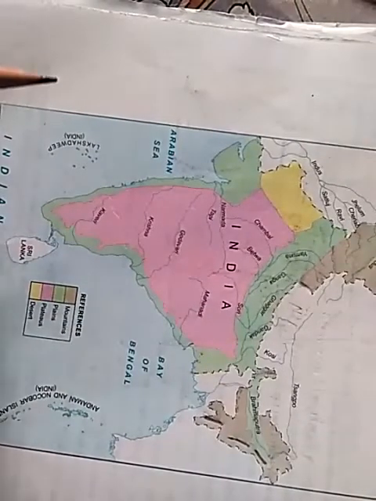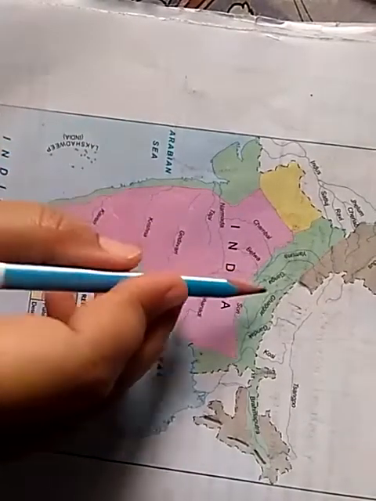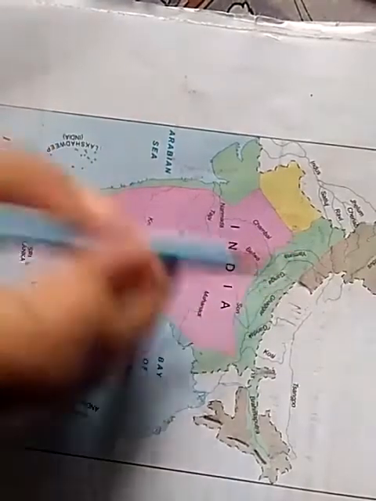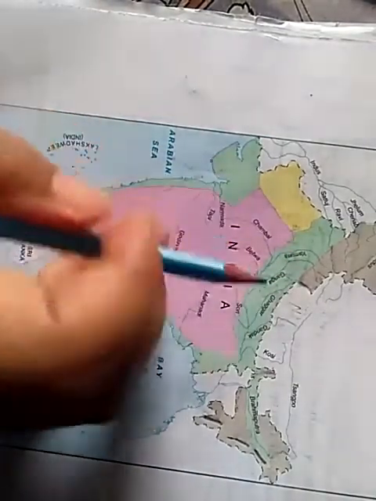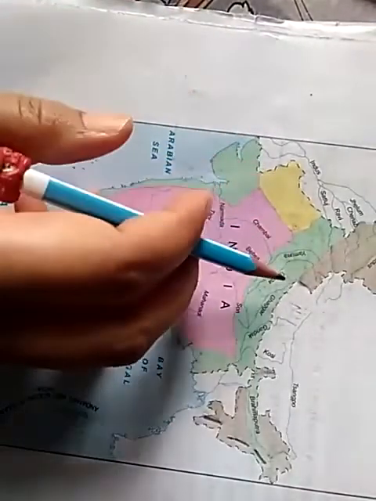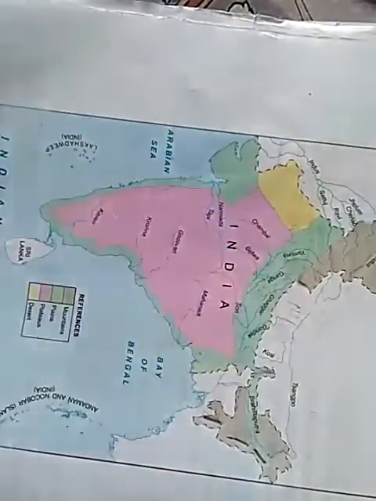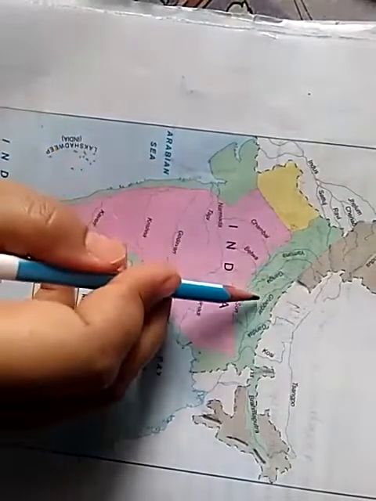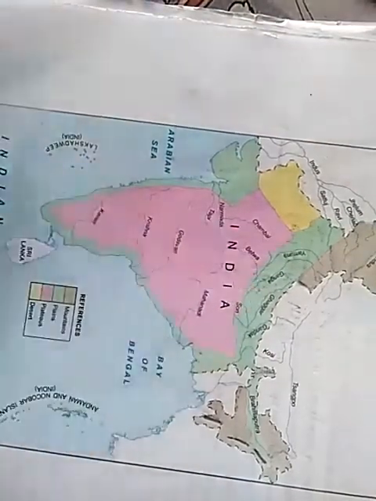Next feature is that it is a densely populated area, and it is composed of fertile alluvial soil.